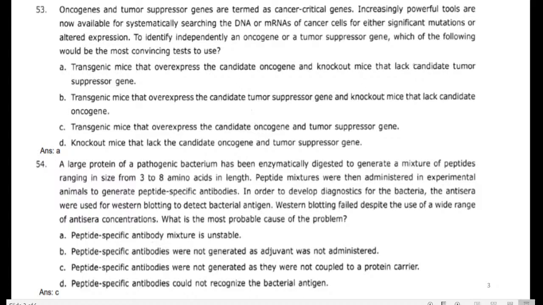The system recognizes that there is something wrong, but it doesn't know which foreign particle it is. So it produces common antibodies, not peptide specific antibodies, because they were not coupled to the protein carriers. Protein carriers are needed for antigen recognition; the peptides are not able to couple to the protein carriers.